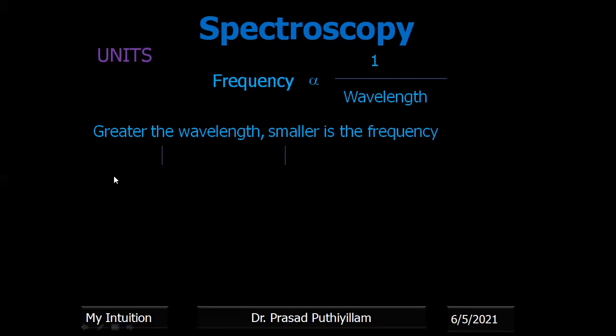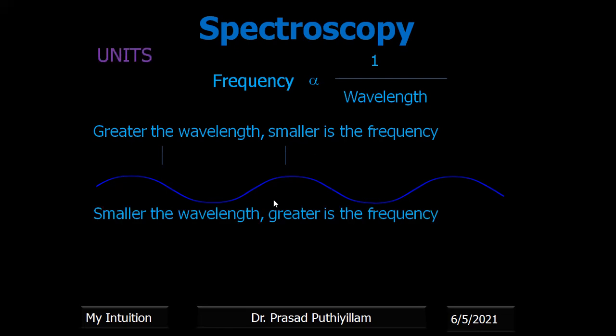So this point I represented here, how many waves are passing. If it is a greater wavelength, that distance between one crest to the next crest is bigger, greater in size. Therefore, smaller is the frequency, the number of cycles in a given second at a given point will be very less. Therefore, the greater the wavelength, smaller is the frequency.